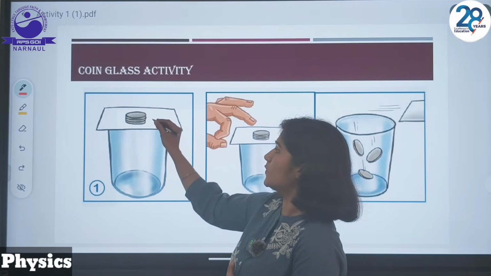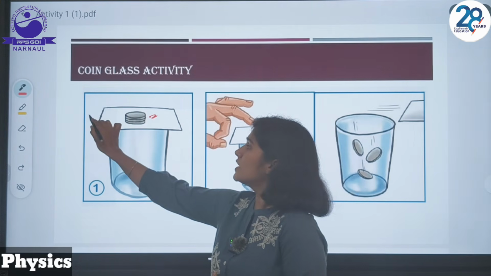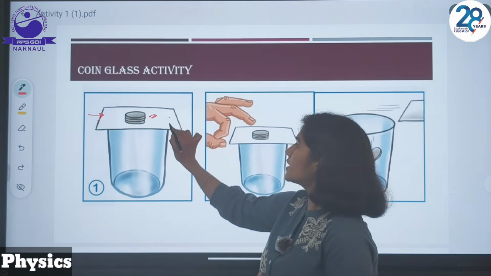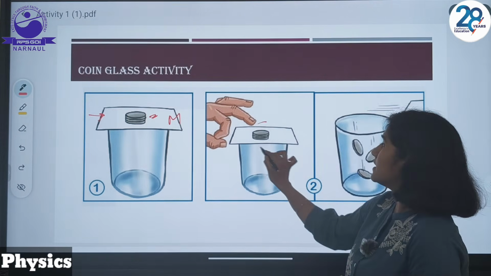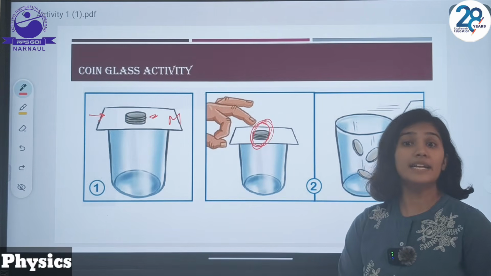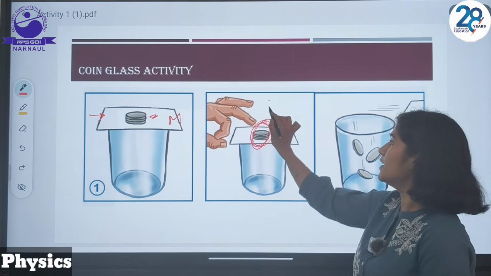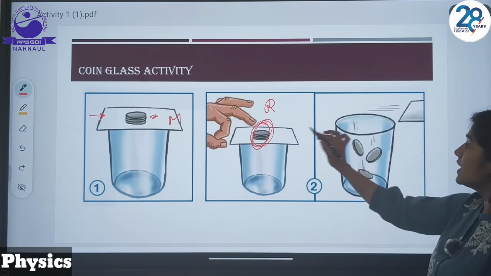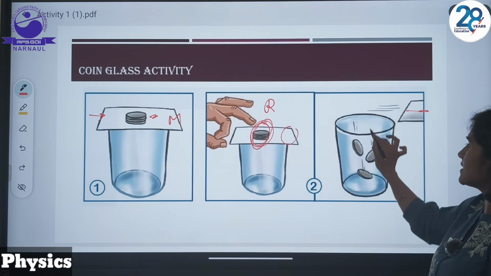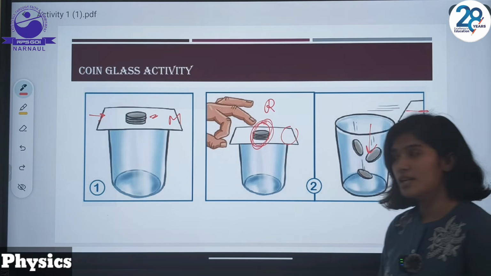Initially, this coin was at rest. But when we give a jerk to this board, it comes in motion, but the coin tends to maintain its inertia of rest, that is, it remains at rest. That's why the board flips out and the coin comes inside the tumbler.